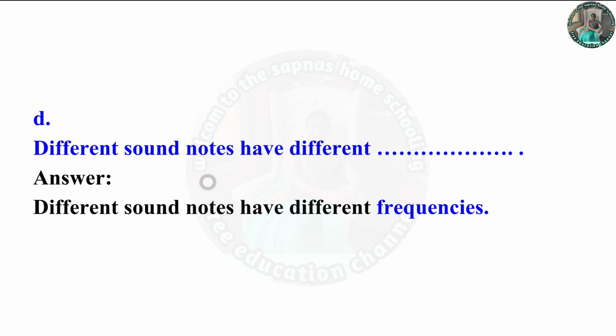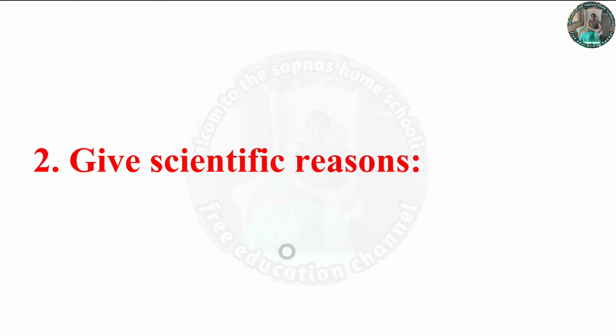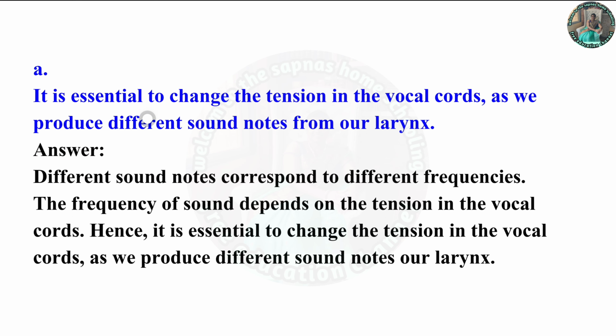Question D. Different sound notes have different frequencies. Question E. In a loudspeaker, mechanical energy is converted into sound energy. Question 2. Give scientific reasons. Okay, so it is essential to change the tension in the vocal cords as we produce different sound notes from our larynx. Different sound notes correspond to different frequencies. The frequency of a sound depends on the tension in the vocal cord. Hence, it is essential to change the tension in the vocal cord as we produce different sound notes from our larynx.